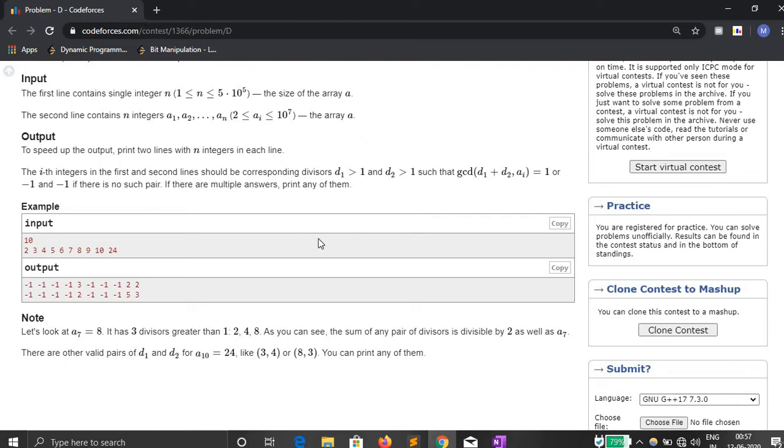So 2 into 3 is equal to 6. 2 is a divisor, 3 is a divisor, so GCD of 2 plus 3, that is 5, with 6 is going to be 1 because 5 and 6 are co-prime.